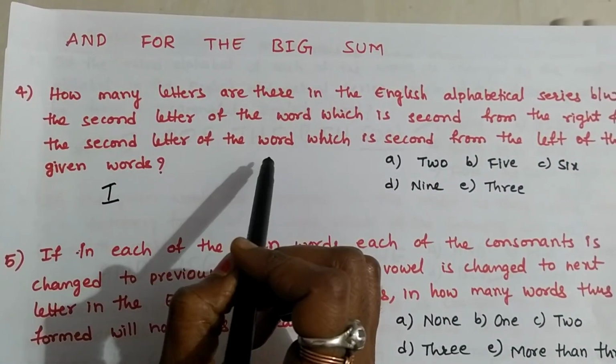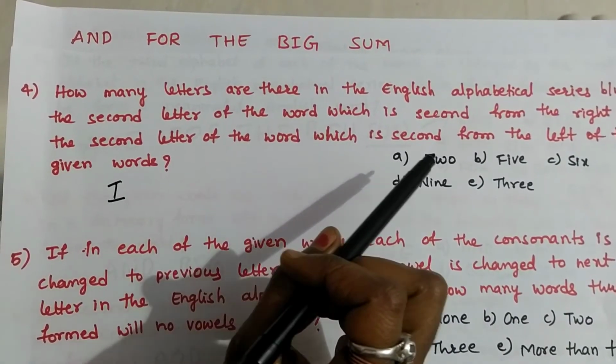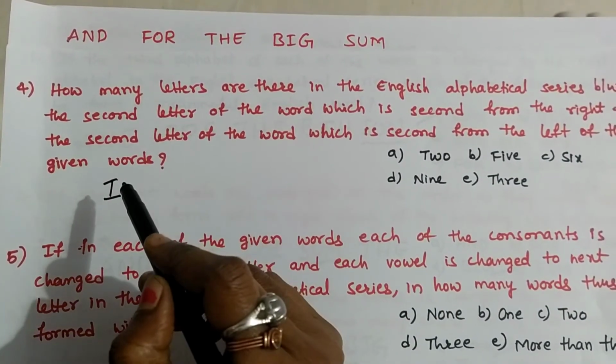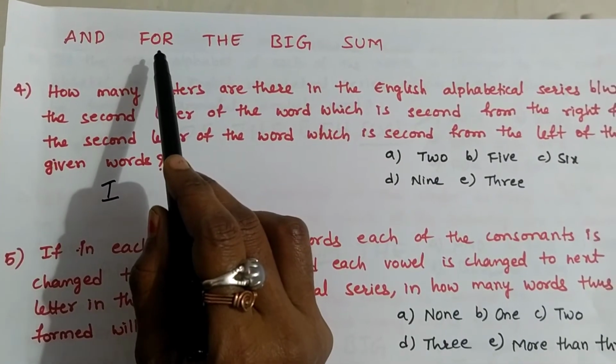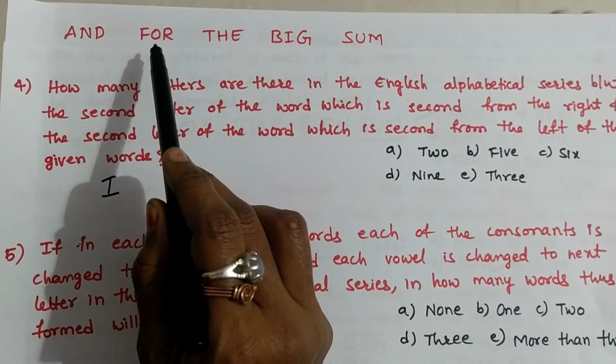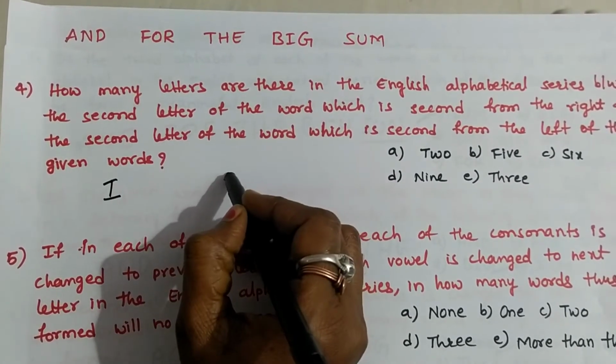Next, the second letter of the word which is second from the left of the given words. Okay. What is the second word from the left? Fur. In this, we need to find the second letter. What is the second letter? O.